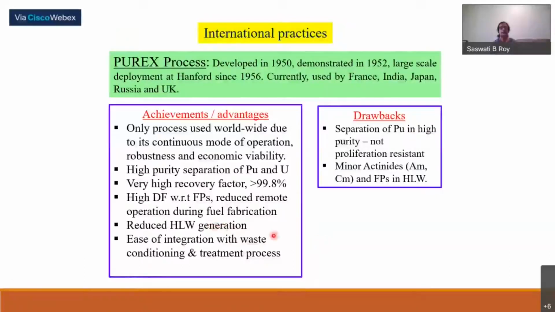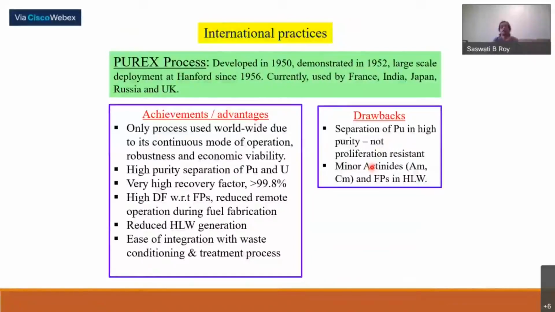It has reduced the high-level waste generation, and the method has ease of integration with the waste conditioning and treatment process. We can take out the waste very selectively, and it will be treated in waste management, which you'll see in the next step. The major drawbacks: as I said, it is not proliferation resistant, because very high grade, high purity plutonium is available, so we have to have proper security arrangements.